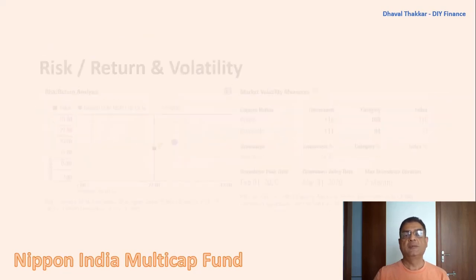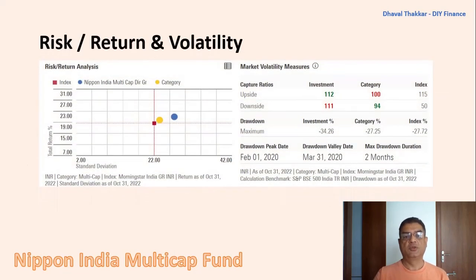Now let's see the upside and downside capture ratios. The upside capture ratio is the measure of how the fund performed relative to the index during the period when the index rose. Here the value is 112, which indicates that the fund outperformed 12% more than the index during the rise period. Here, higher the value is better and should generally be more than 100.